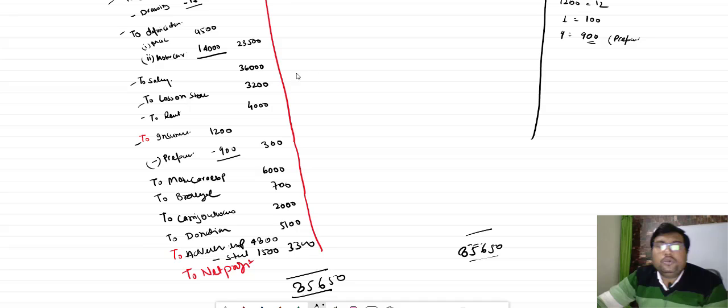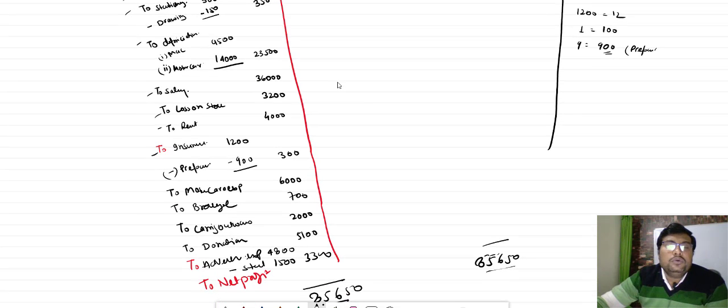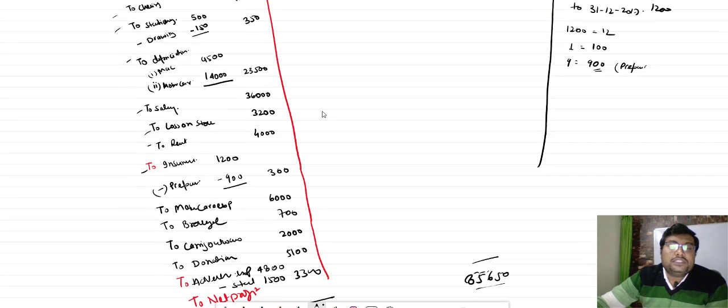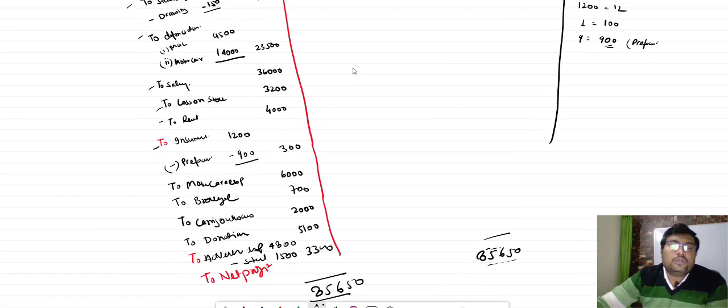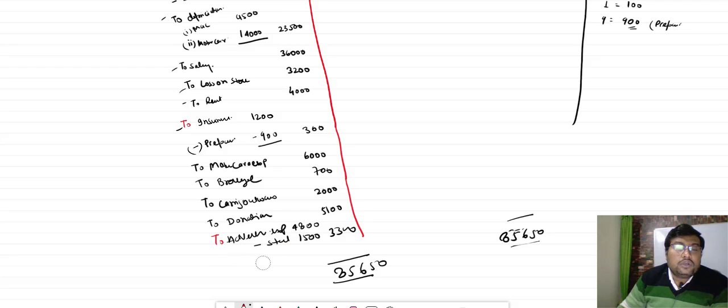So bacha, what to do? You have to add all the items from charity to advertisement expenses and deduct that from the gross profit. Whatever the total will be, that will be the net profit. And how much is the net profit, bacha? In this question there is no net profit because our debit side is more. So whenever the debit side is more, bacha, it is always a loss.